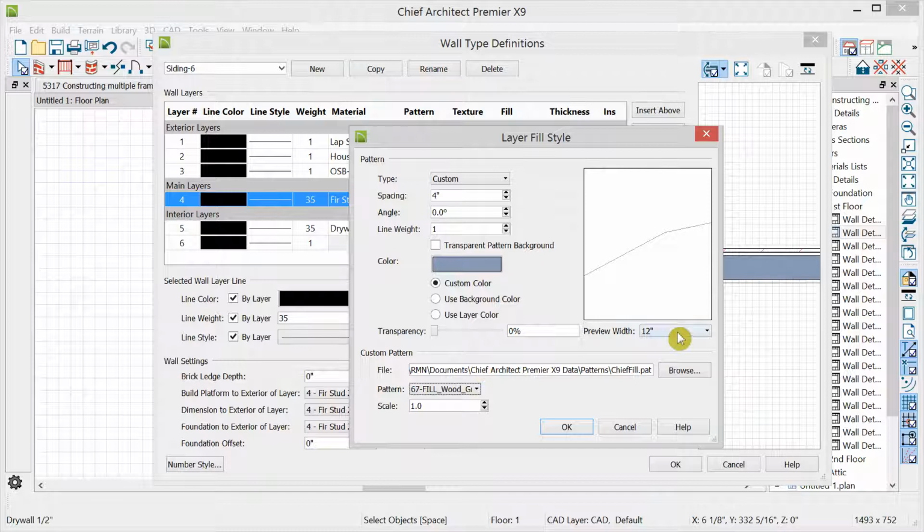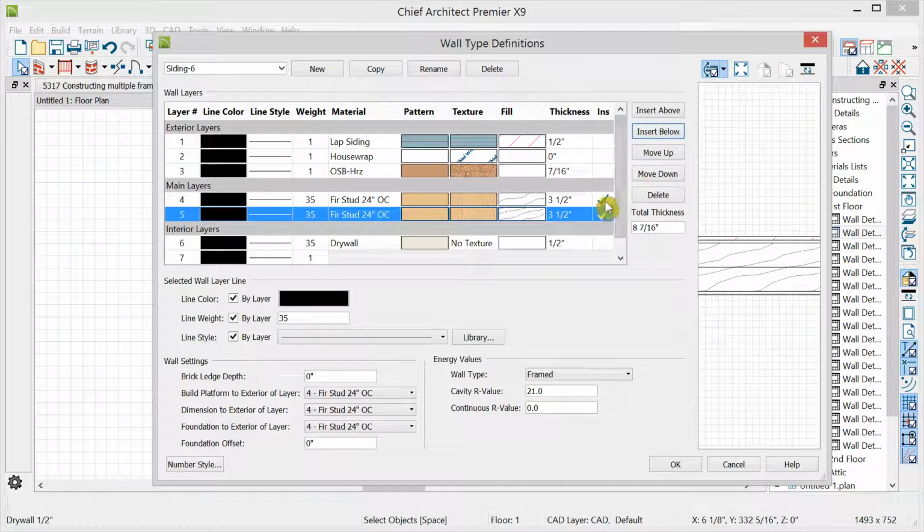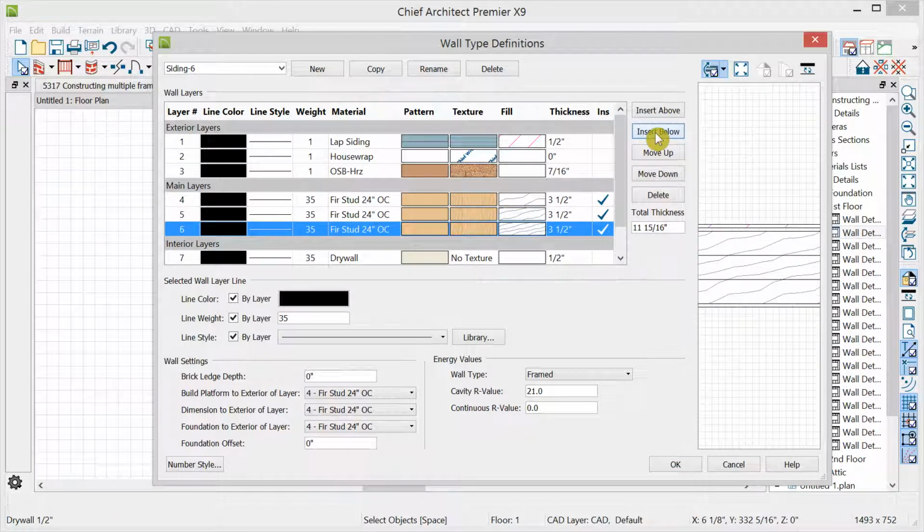And if we set the preview width to 4 and we reduce the scale to about 0.2 or 0.3, we can preview what it's going to look like, change its color and so forth. And I decide that I like that. So I'm going to insert below, and a copy is made. Well, instead of going through all that pattern fill work again, I'm going to insert below again. And I've got my 2 framing walls with the right pattern fill.